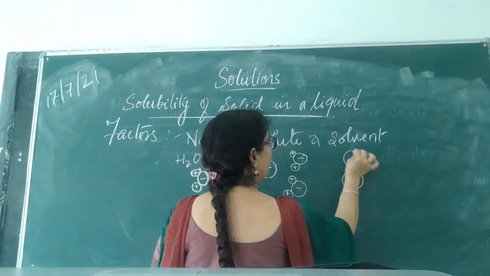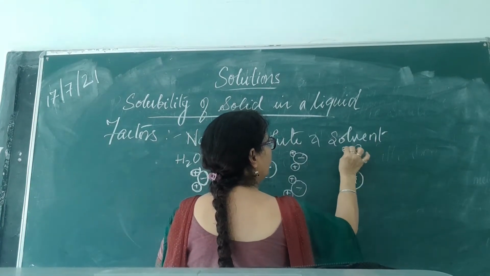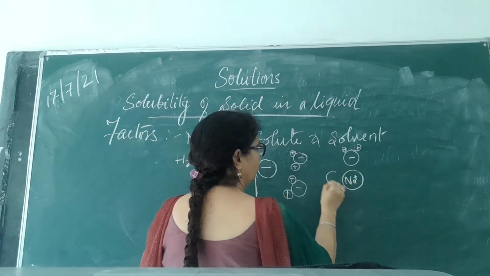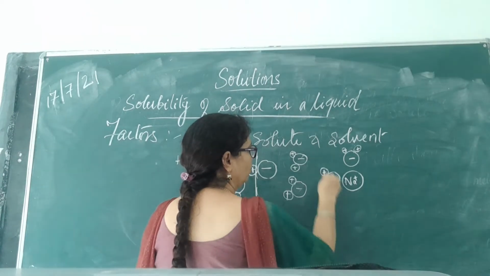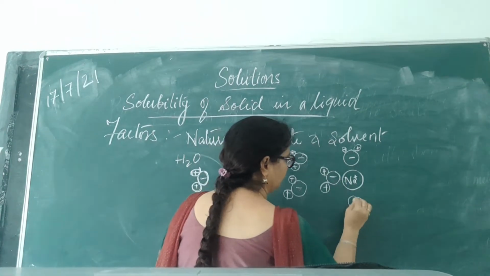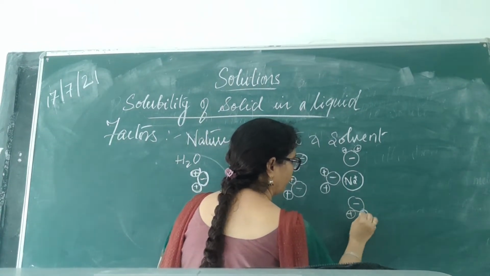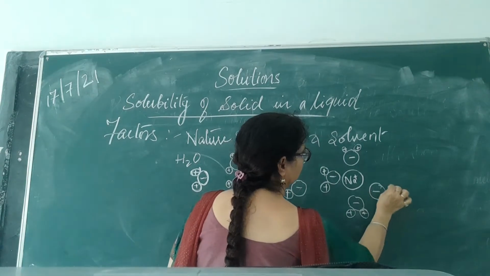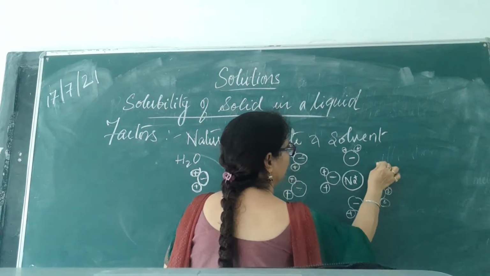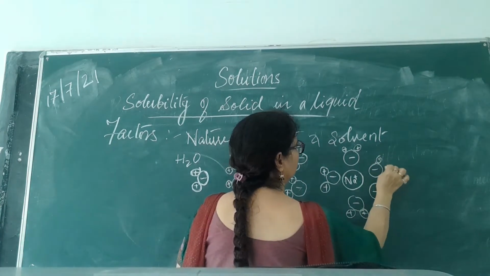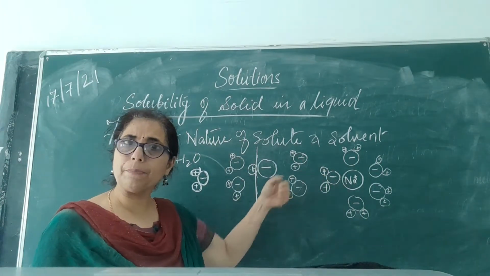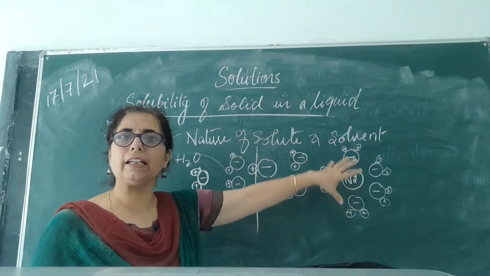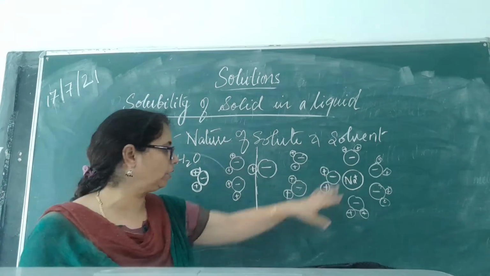It is surrounded all the time by the negative oxygen atoms of the water molecules. This way, the sodium ion is easily separated, and each is surrounded by water molecules.